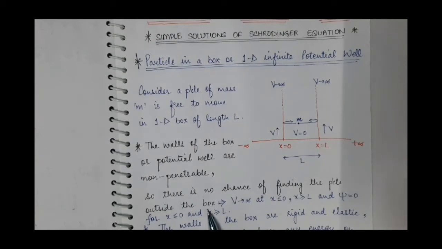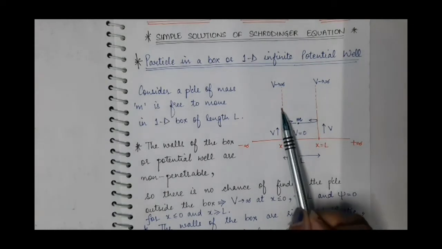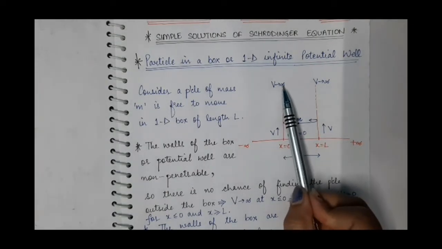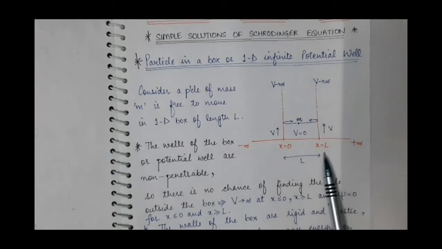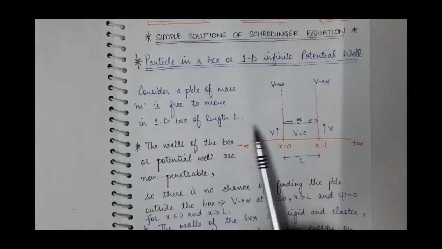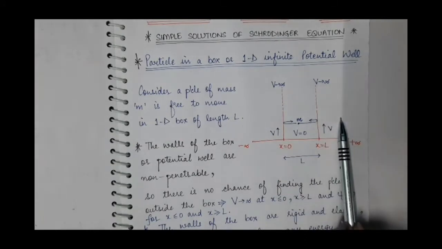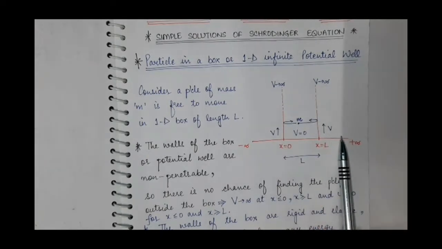Why? Because the potential is infinite at the walls, meaning V approaches infinity at x equal to 0, V approaches infinity at x equal to L, and V approaches infinity for x less than 0 and x greater than L. In all this region, V approaches infinity.